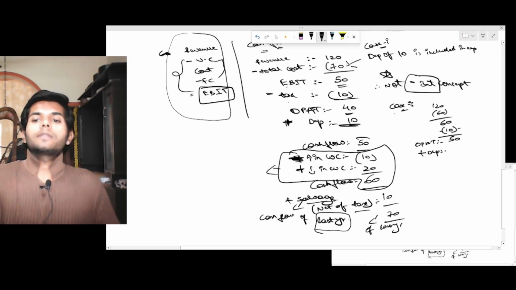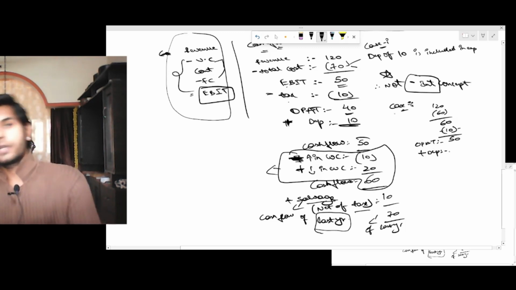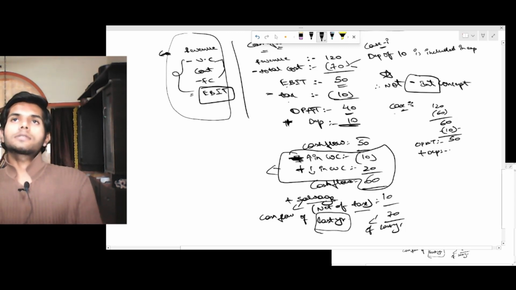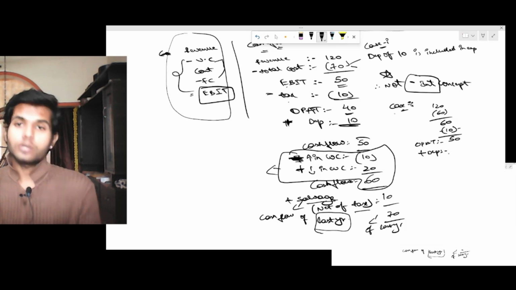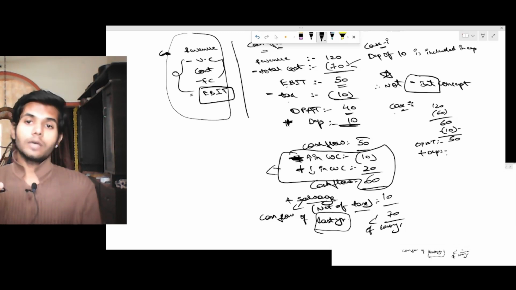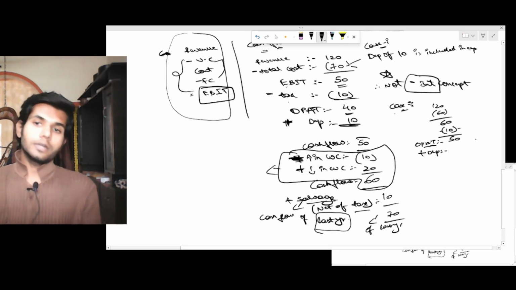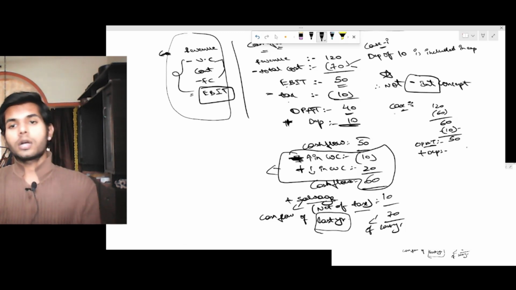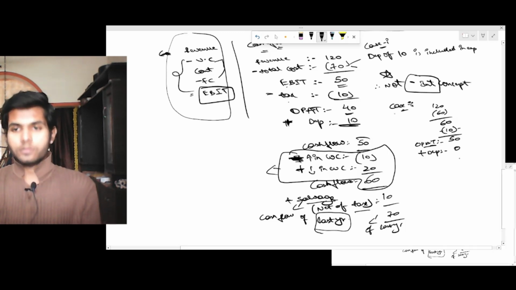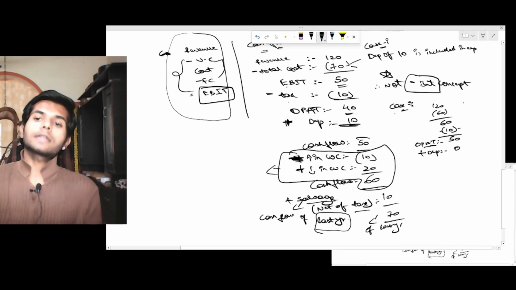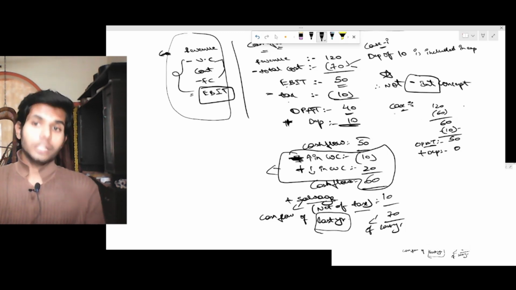Now, can we take the entire depreciation of 10 because we have not included it in the expense? I mean, since depreciation is not excluded from the revenue, and the net operating profit after tax arrived at is exclusive of the depreciation expense, can we add back the entire depreciation expense? No. Can we just leave it at 0? Even this is not possible, because here also there is an actual cash outflow that is not happening.